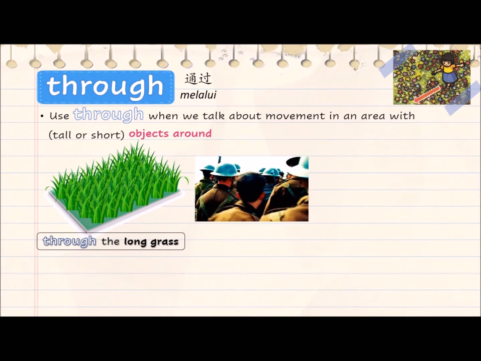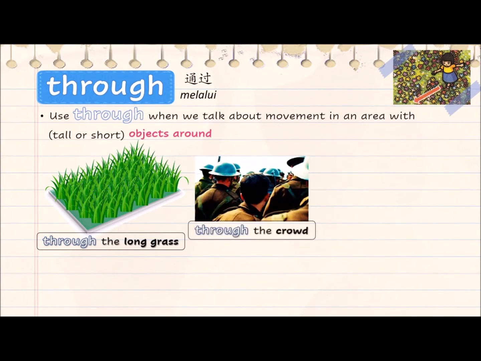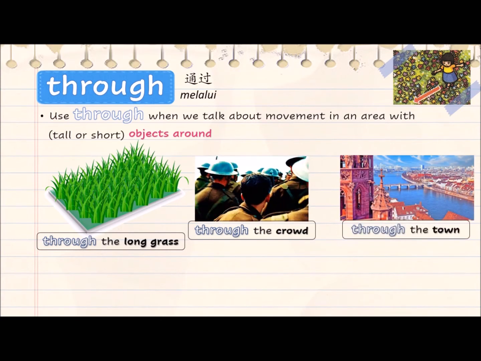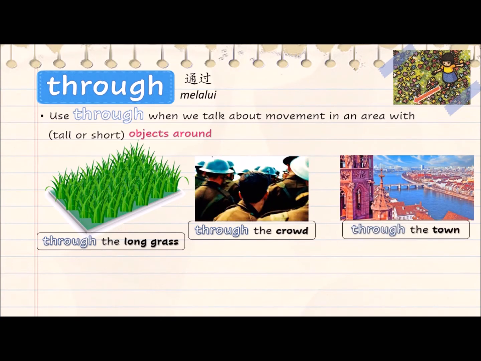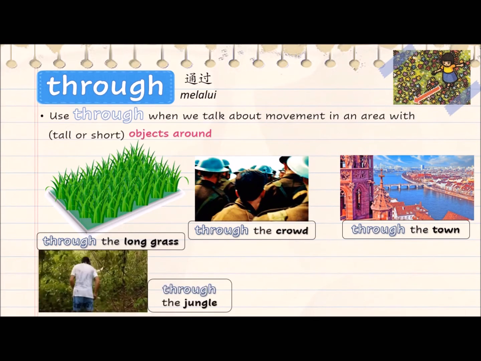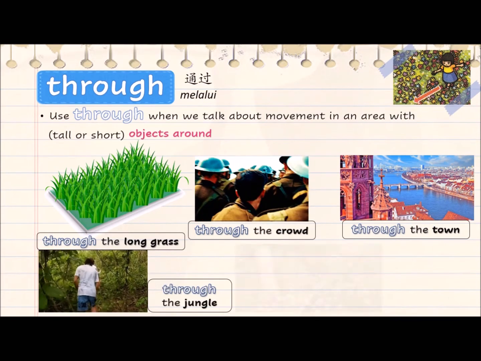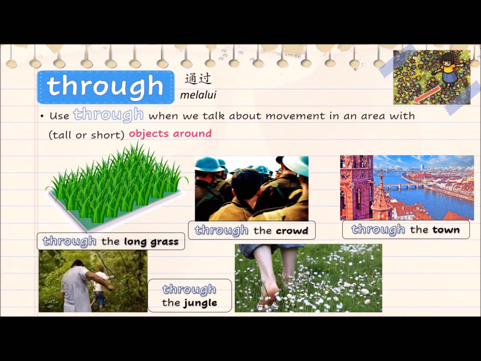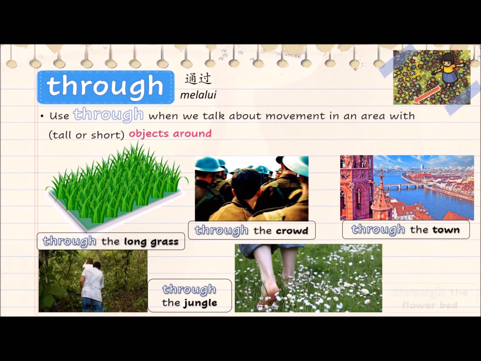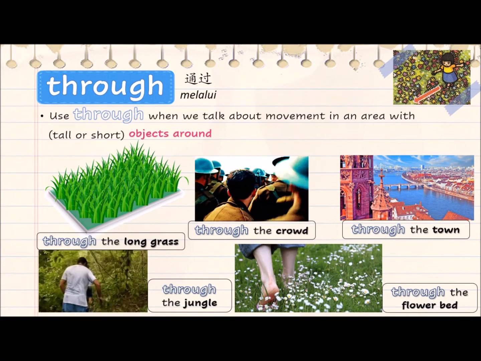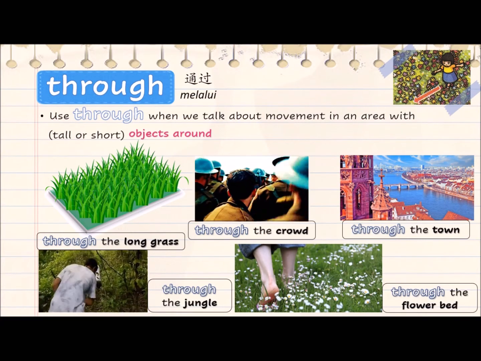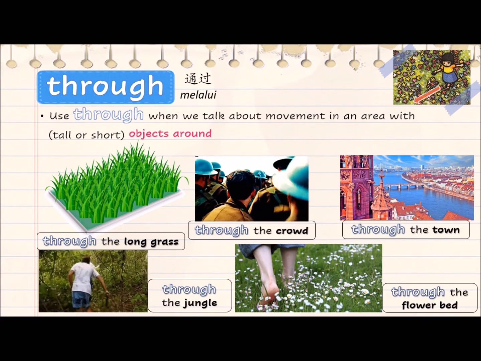This picture shows that many people gathered around that forms a crowd. Through the crowd. Move through the crowd. Through the town. The river flows through the town. Through the jungle. Move through the jungle. This picture shows an area where many flowers are grown, becoming a flower bed. Through the flower bed. Walk through the flower bed.